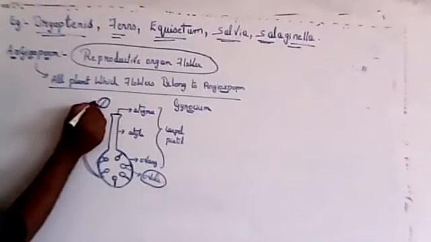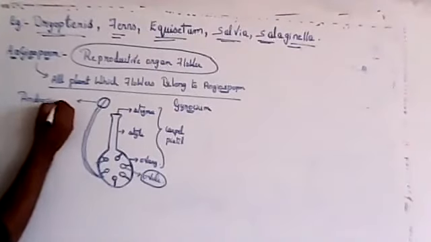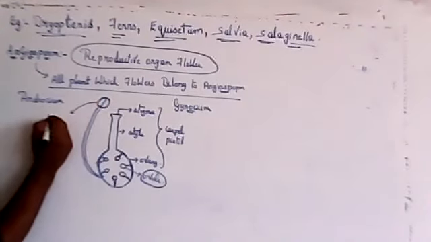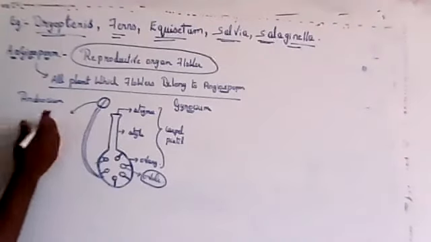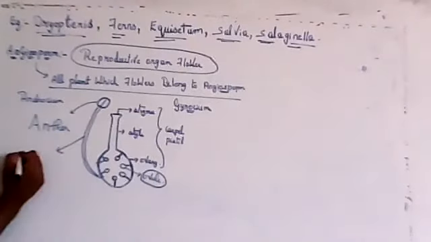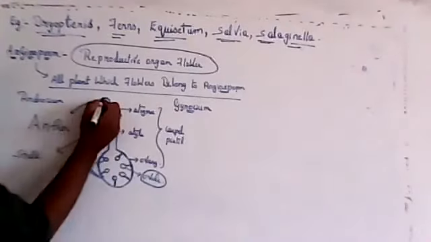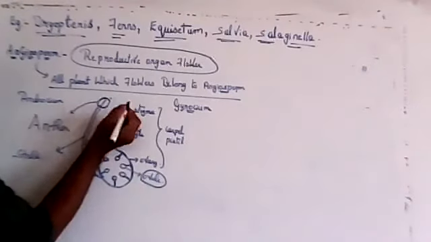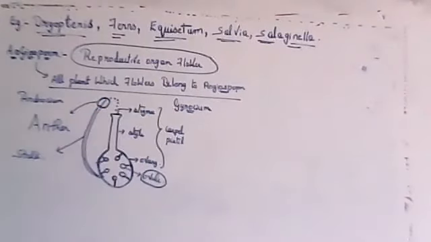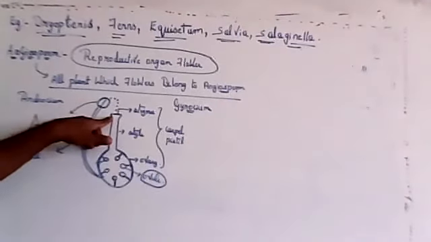The male reproductive part is called androecium. The topmost part is called anther, and then this part is called the stalk. The anther will produce sperm, or pollen grain, and that pollen grain will be received by the stigma.